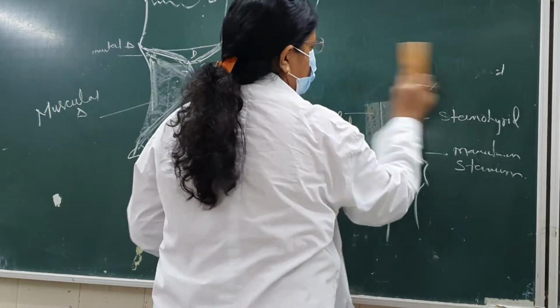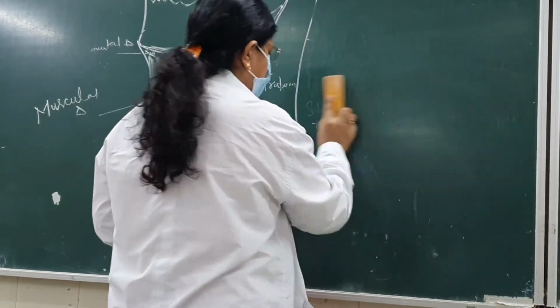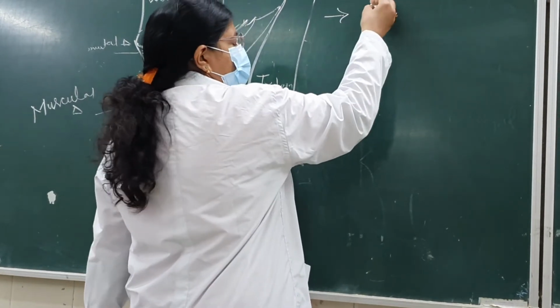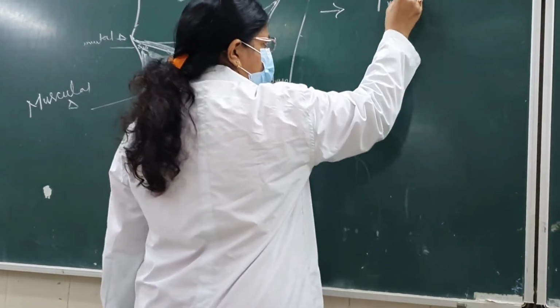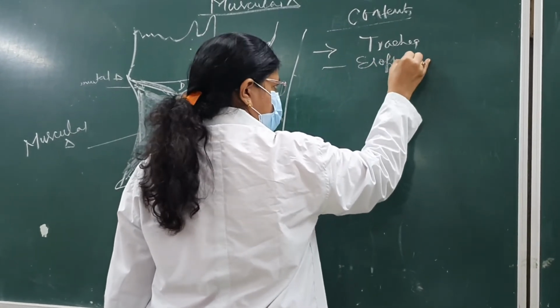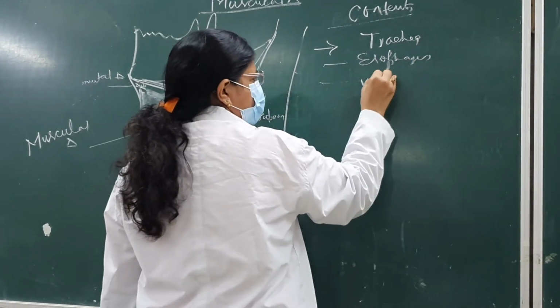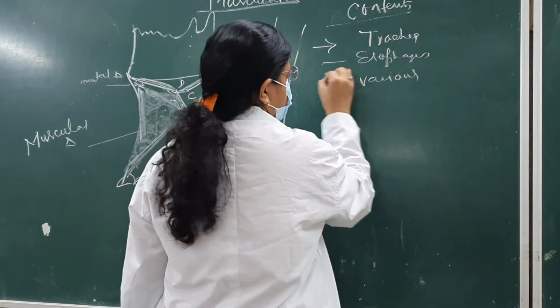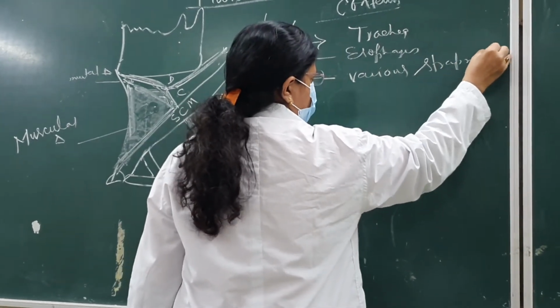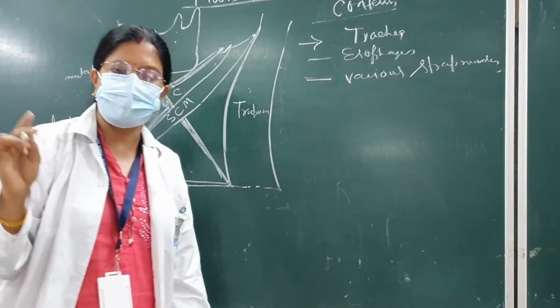What are the other things? So strap muscles will be there, various muscles will be there. Then what will be there? The trachea is there, trachea, esophagus, and various strap muscles. Okay, these are the main contents of this.